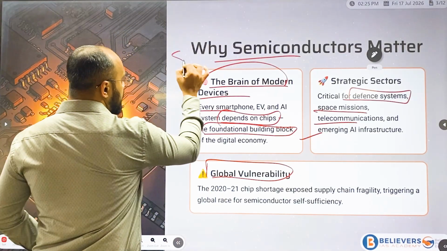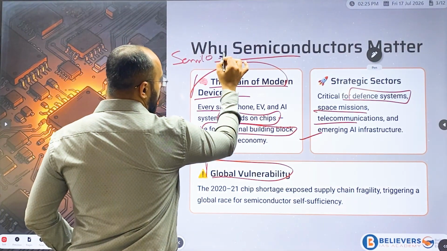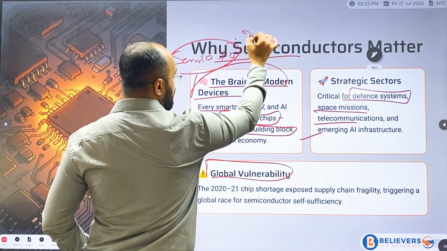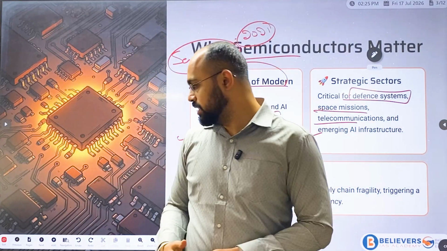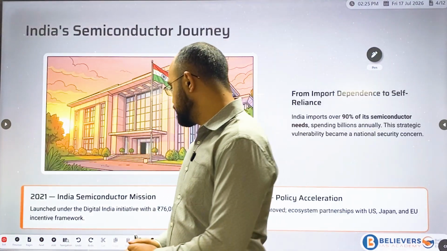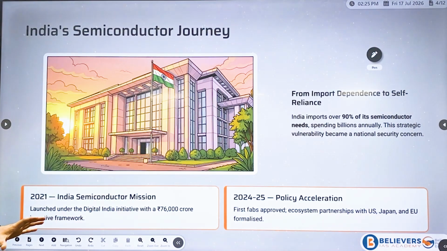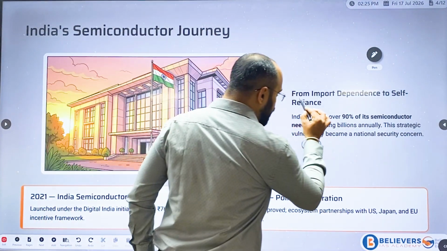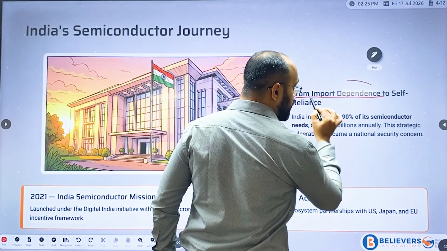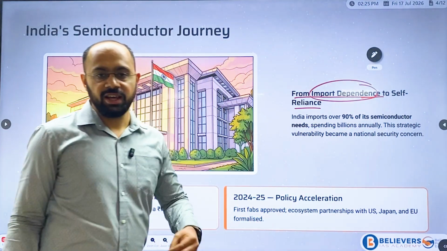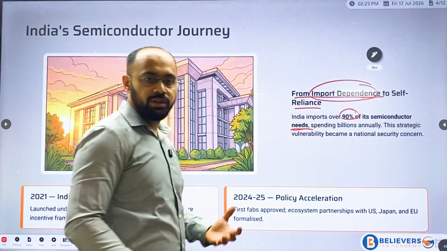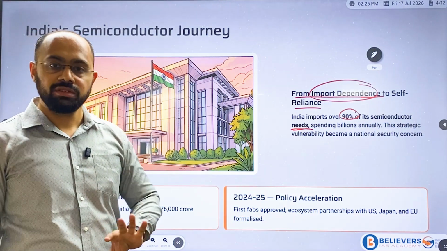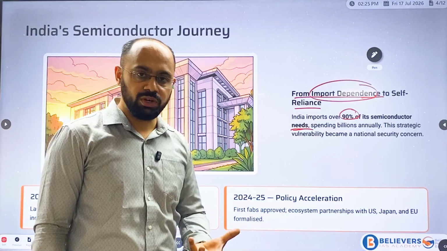India started its Semicon 1.0 in 2021, to be sovereign in this particular area. As I told you, India is moving from import dependence to self-reliance. Already 90% of our semiconductors are imported, and we are spending billions of dollars on this import.